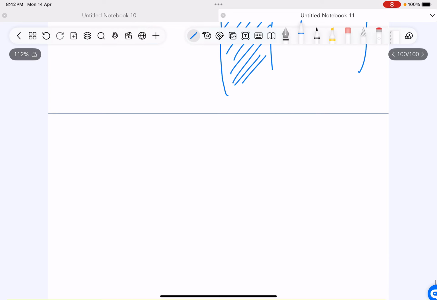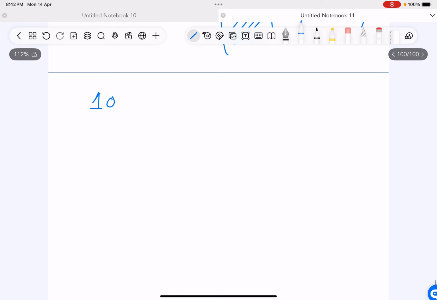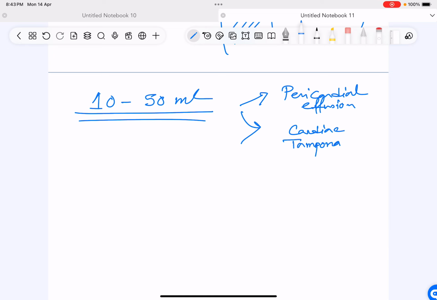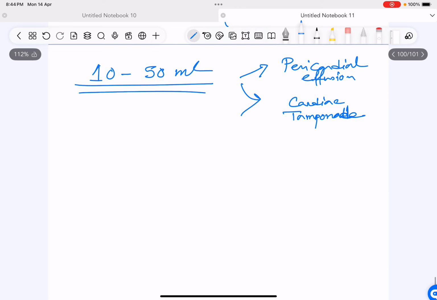Okay, this space normally contains about 10 to 50 ml of fluid. Fluid accumulation in this space is known as pericardial effusion. If it is a slow process, it is pericardial effusion; if it is a rapid process of fluid accumulation, it is known as cardiac tamponade. Cardiac tamponade. Let us come to pathology.